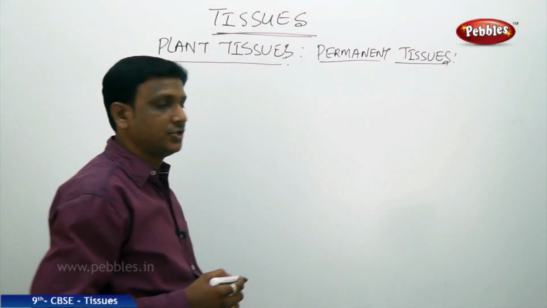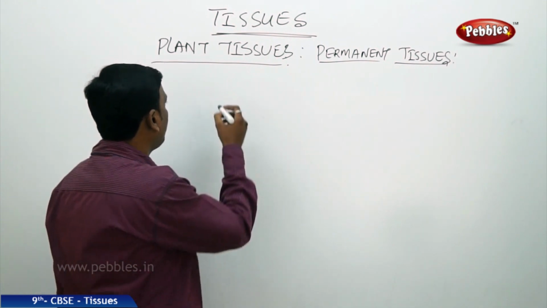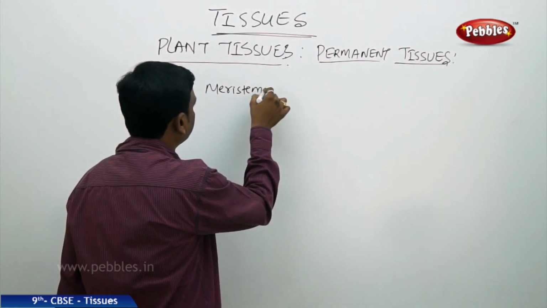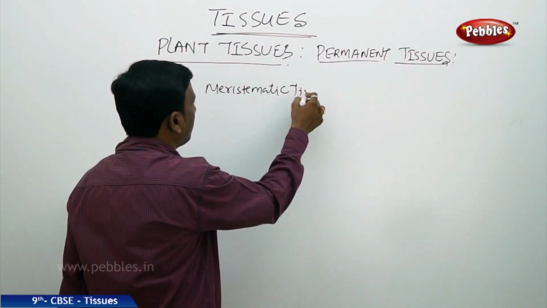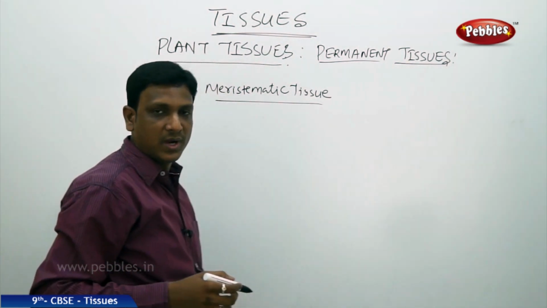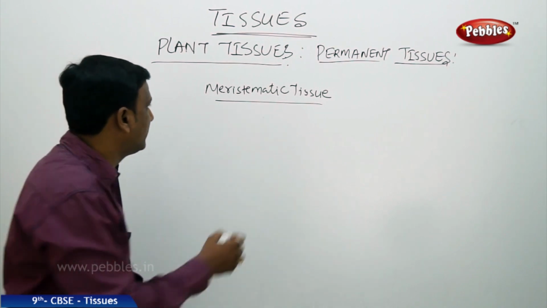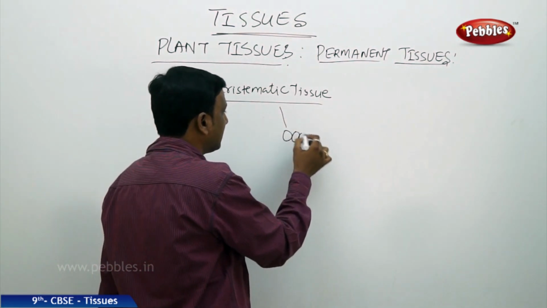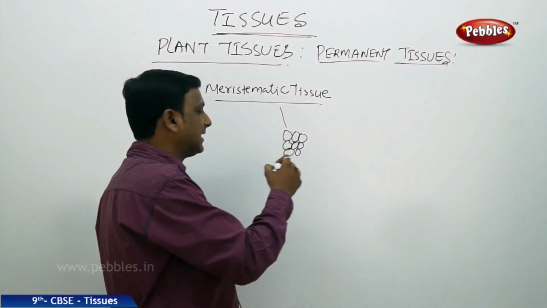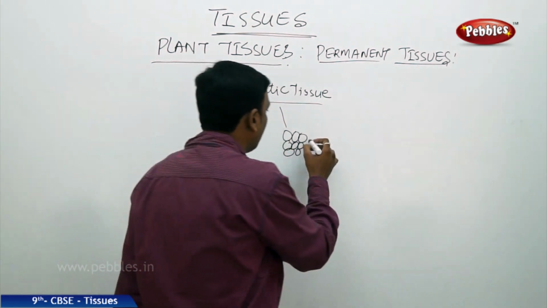So what are these permanent tissues and why are they called permanent tissues? The previous one we discussed is meristematic tissues. So the meristematic tissue, what is its speciality? They have the ability to divide. They are actively growing or actively dividing cells. So these meristematic tissues produce some cells. How are these meristematic cells? They have thin cell walls made up of cellulose.